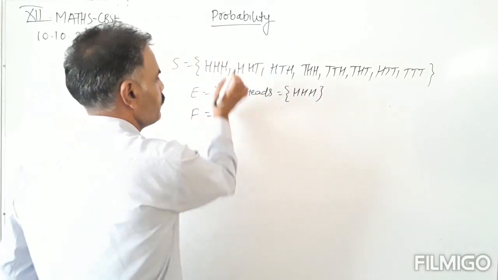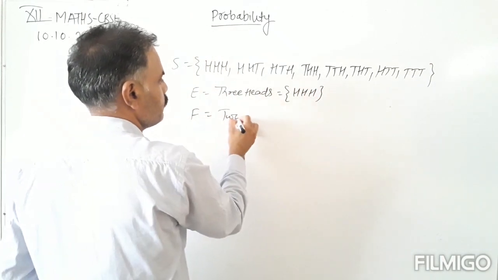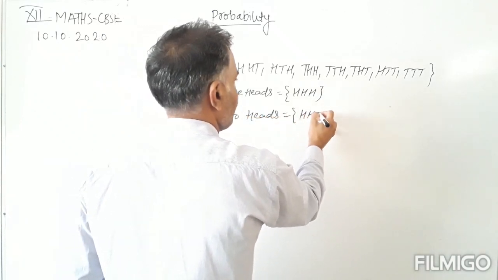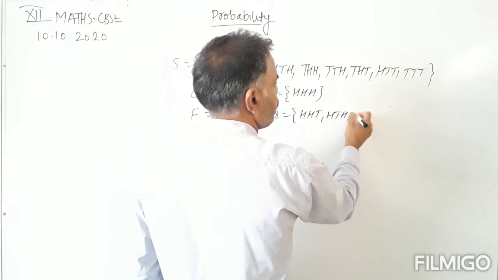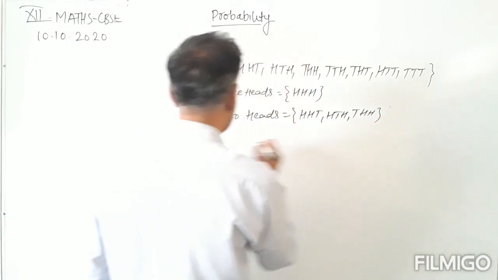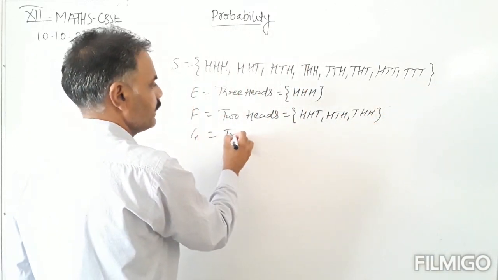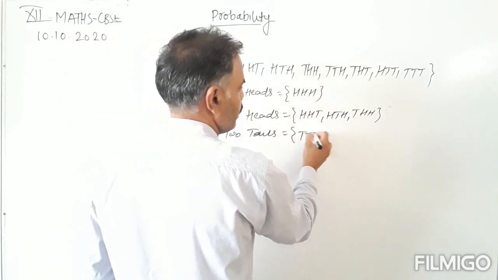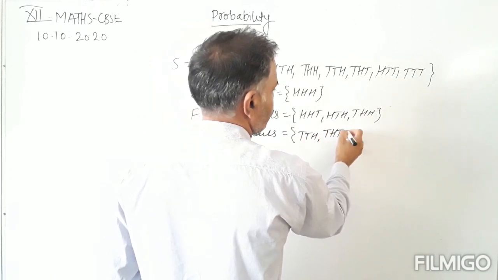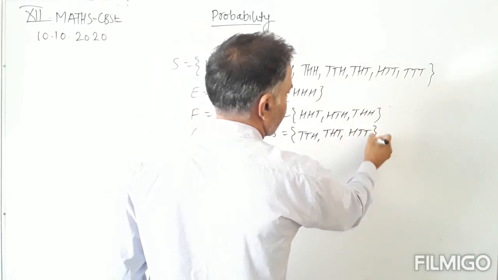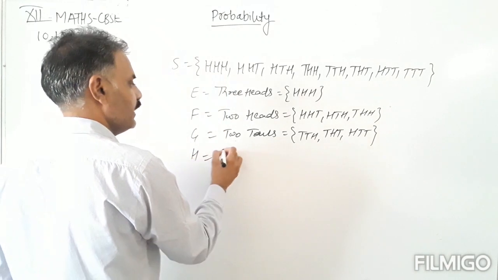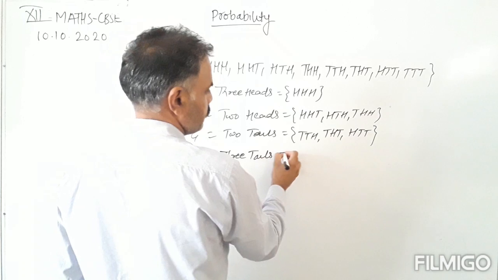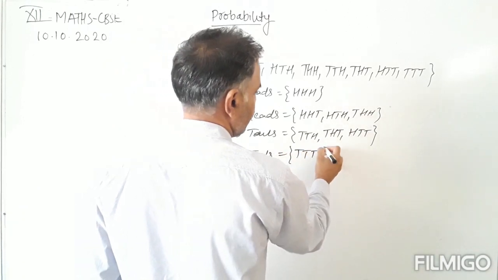F is 2 heads, that is HHT, HTH, THH. G is 2 tails, that is HTT, THT, TTH. And lastly H is the event 3 tails, that is TTT.